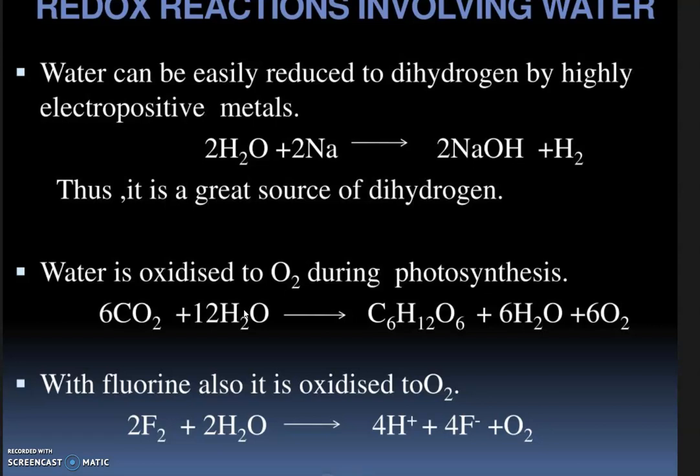We'll see the redox reactions involving water. First one is water can easily be reduced to dihydrogen when reacting with electropositive elements such as sodium. Here you can see it will release dihydrogen, and it is a great source of dihydrogen. And water is oxidized to O2 during photosynthesis. We know during photosynthesis, one of the products is O2. When it reacts with fluorine, it oxidizes and gives oxygen.